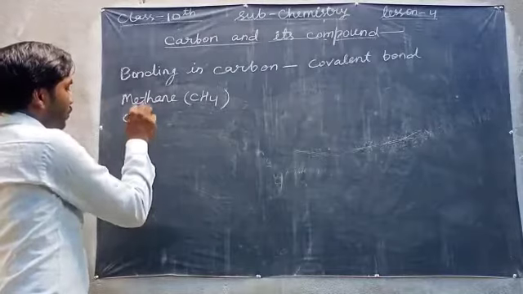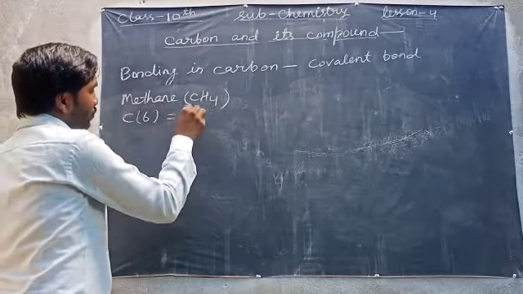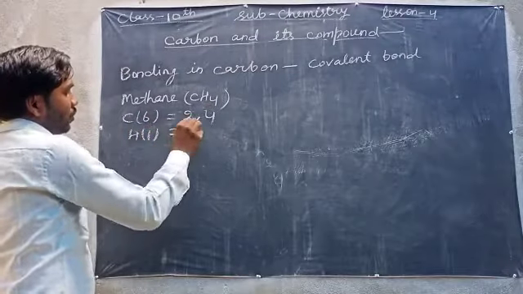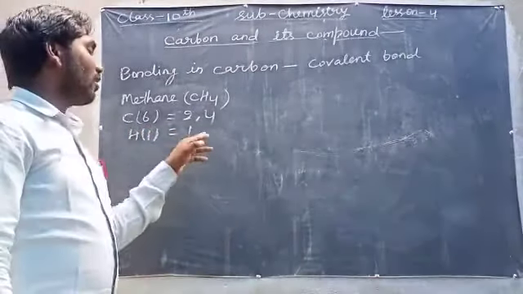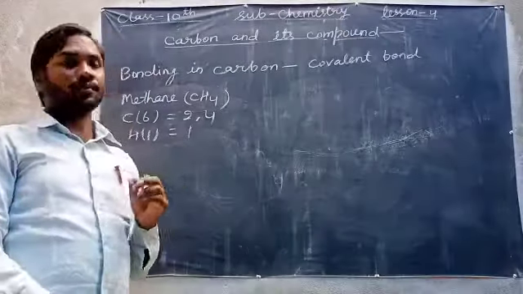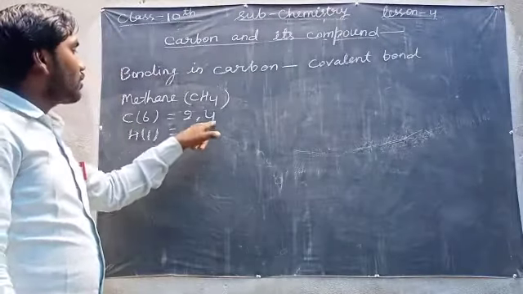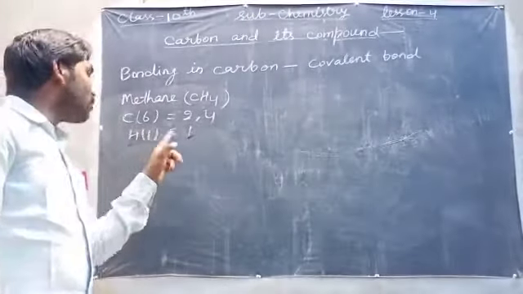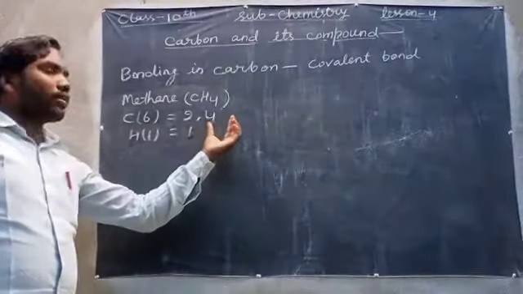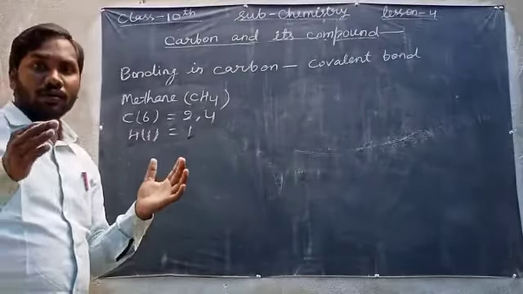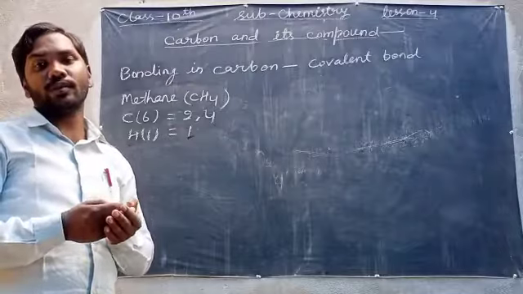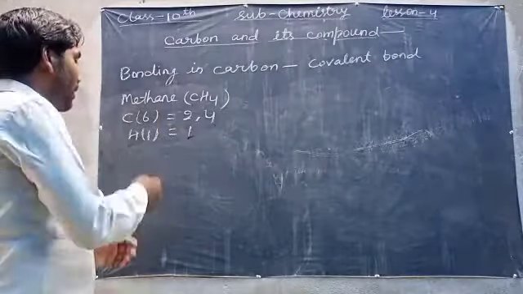Carbon, we know, is 2 and 4, and hydrogen is 1, so its electronic configuration will be 1. For joining 4 electrons to hydrogen, carbon will share its 4 electrons to 4 different hydrogen atoms, and it will form the methane.